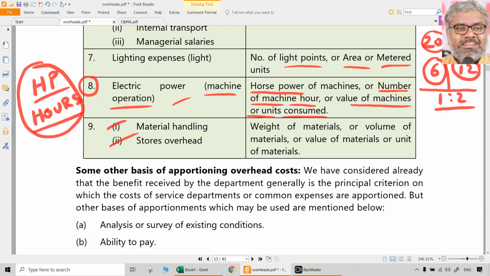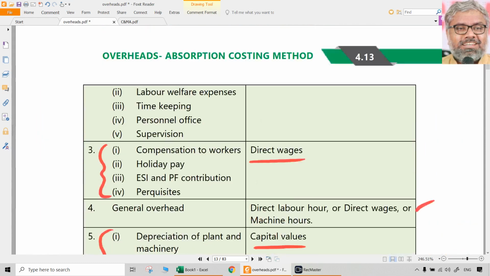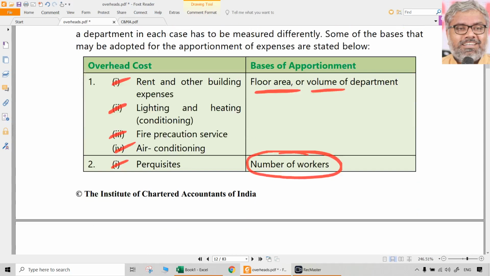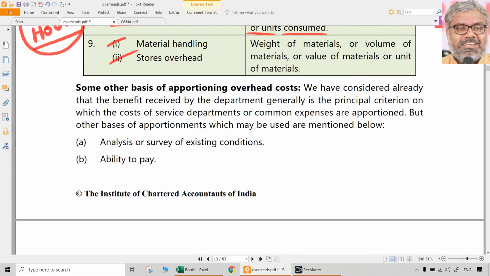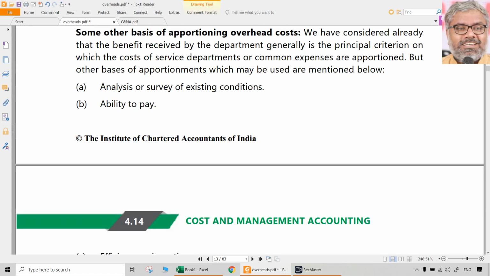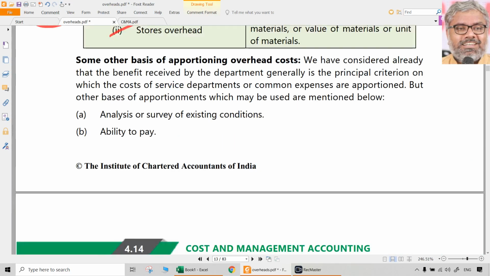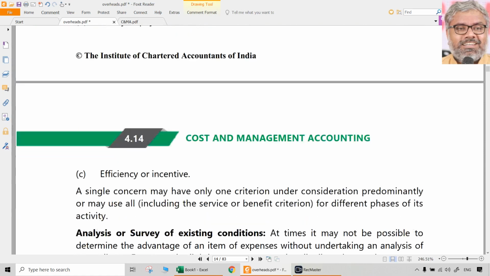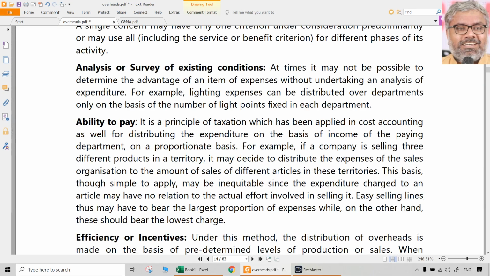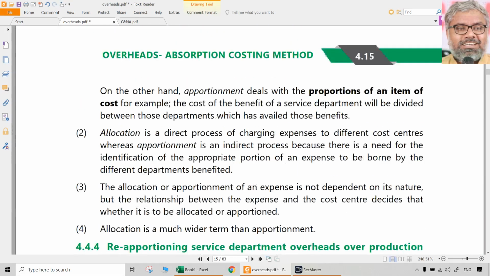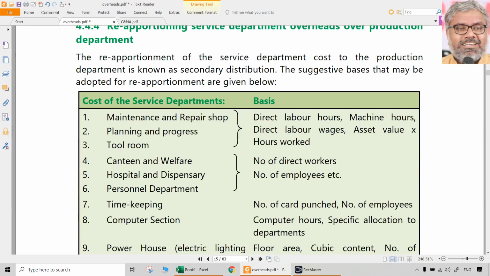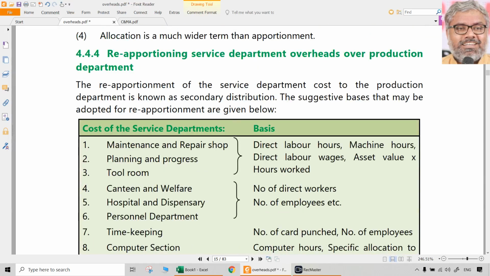So according to the data available, again, there is no hard and fast rule on the method of apportionment. Any type of basis can be used, but the main point is it should be an appropriate basis. Apportionment has to happen on an appropriate basis. Sir, what is an appropriate basis? How would we know? We should know by observing the facts or data in the question. That is the skill that is expected in this. If we cannot know that, that means we cannot solve the problems in this chapter, as simple as that.